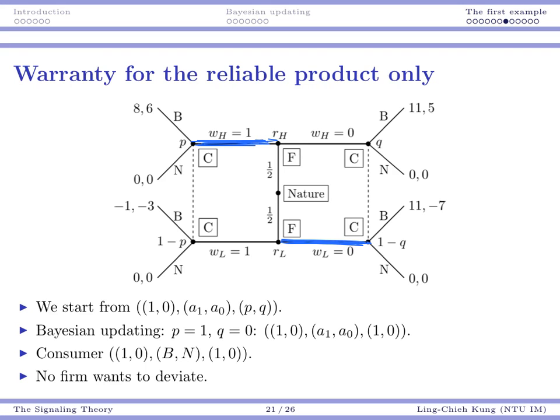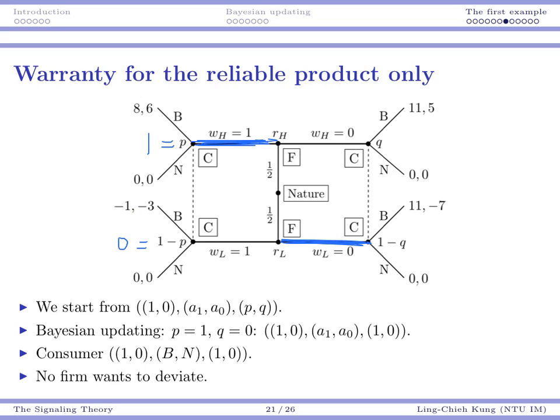And then if you are a consumer, in this case, what will you do? Okay, so I know P is 1 and I know 1 minus P is 0. In this case, if I am considering buying the product, then my expected utility will be 8 times 1 plus negative 1 times 0.